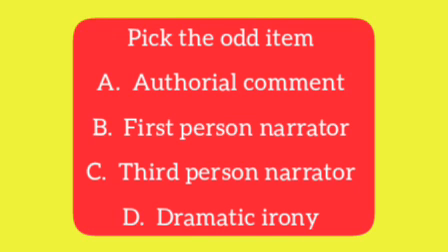Pick the odd item. A. Authorial comment, B. First person narrator, C. Third person narrator, D. Dramatic irony. The correct answer to this question is D. Dramatic irony.